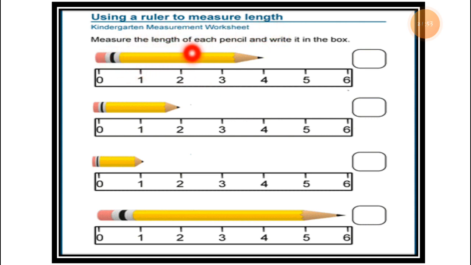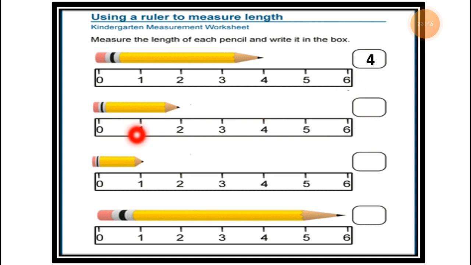Measure the length of each pencil and write in the box. So here we start with the 0 and it ends at the 4. So this pencil is 4 centimeter long. The first pencil is 4 centimeter long.